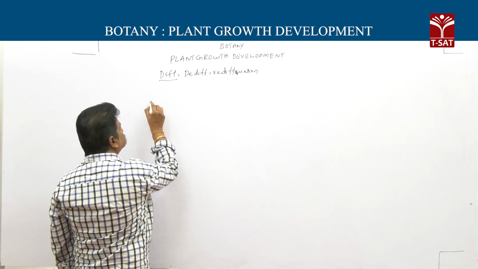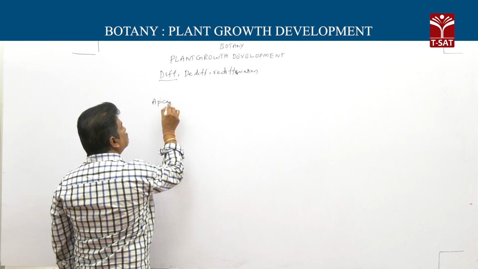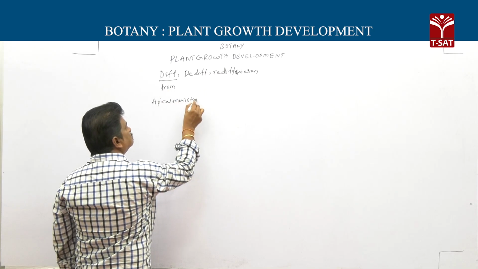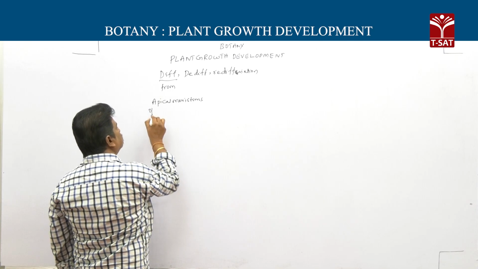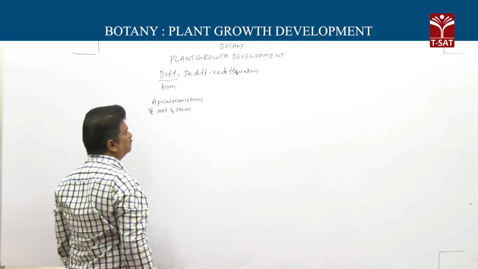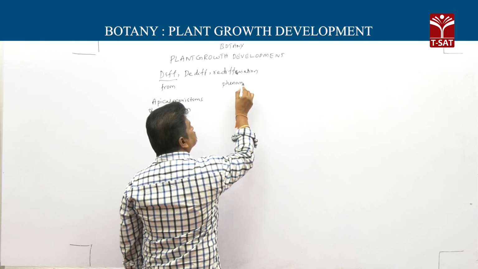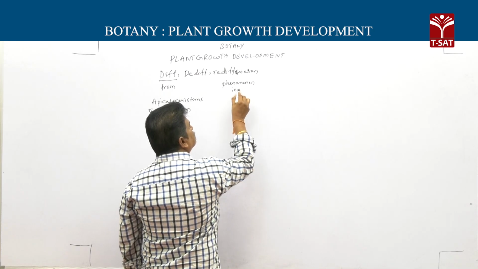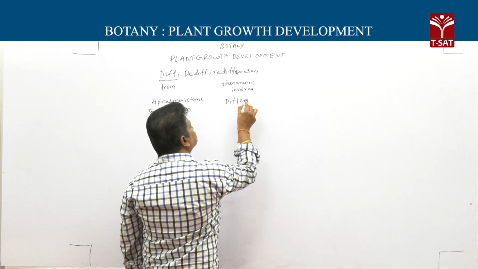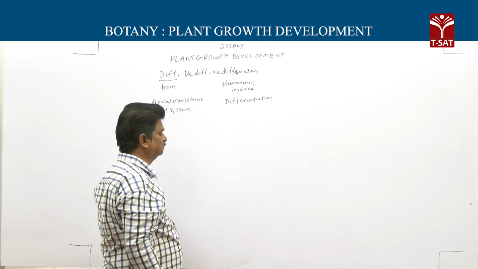Differentiation. Produced from apical meristems of root and stem. Phenomenon involved: differentiation.